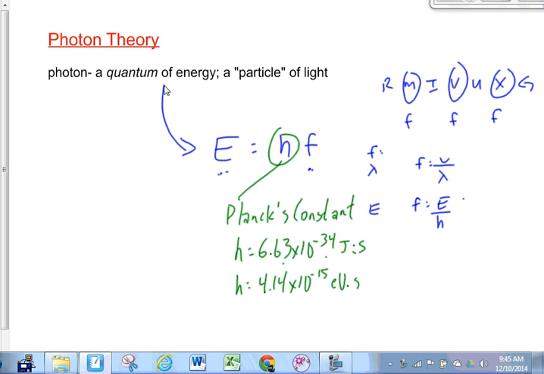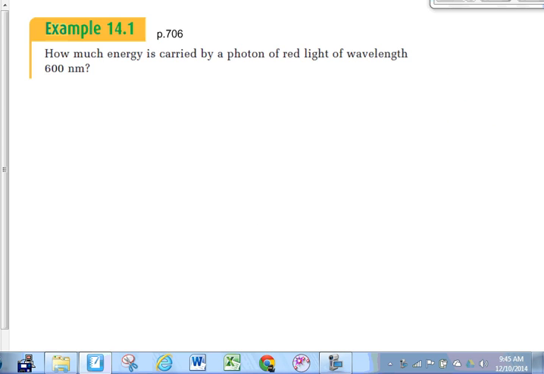Okay, over the next couple of days, we're going to do quite a bit of work with this photon theory in the context of the photoelectric effect. But before we introduce that photoelectric effect, the thing that really prompted all this to happen, we're going to spend a little bit of time working on a couple of questions involving just photons, outside of the context of the slightly more difficult and involved photoelectric effect.